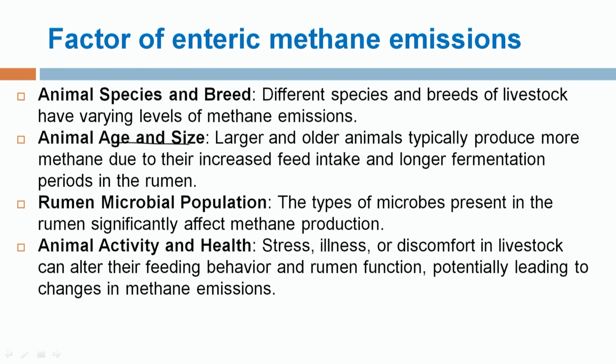Age and size of animal. As the age of the animal increases, the amount of feed requirement increases, so more and more methane is produced as a result of the digestion process. Type of microbial population. As we have discussed, there are different types of microbial population like bacteria, fungi and protozoa present in the rumen that help in the digestion of structural carbohydrates and the release of different volatile fatty acids that act as a source of energy. So the types of microbes present in the rumen have a significant effect on the amount of methane production.